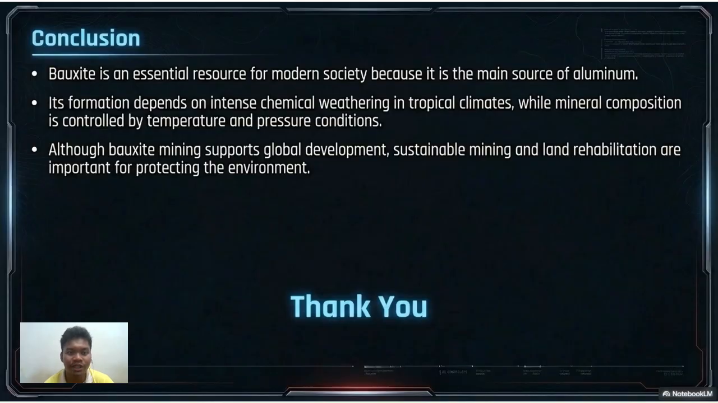In conclusion, bauxite is an essential and important resource for modern society because it is the primary resource for aluminium. Its formation depends on intense chemical weathering, while mineral composition is controlled by temperature and pressure factor. Bauxite supports global development, but sustainability of mining and land rehabilitation are also important for protecting the environment.